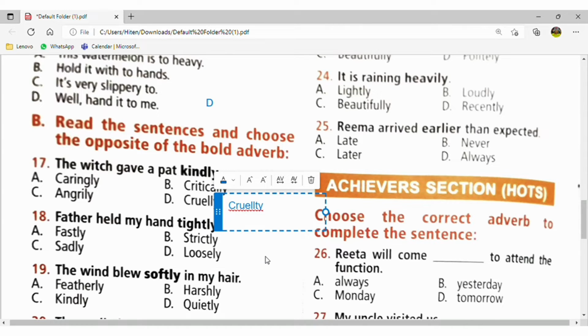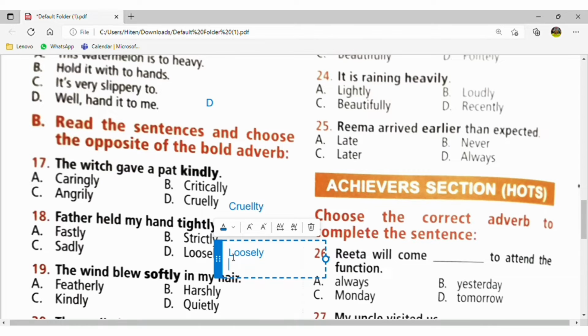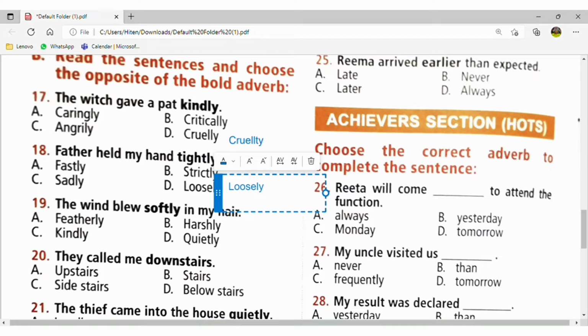My father held my hand tightly. The opposite, the antonym of this, is loosely. The wind blew softly in my hair. So that will be softly. The antonym of softly will be harshly.